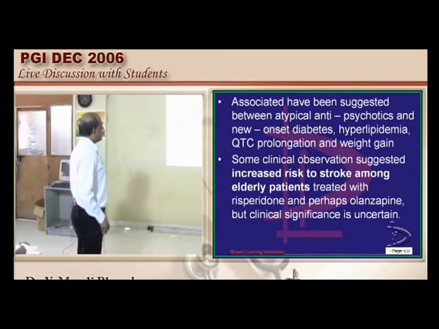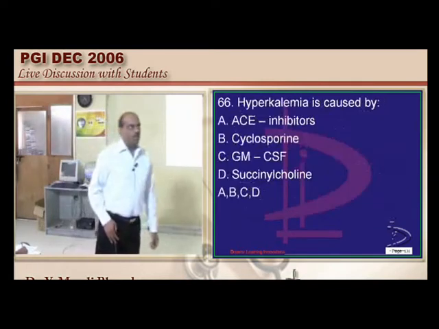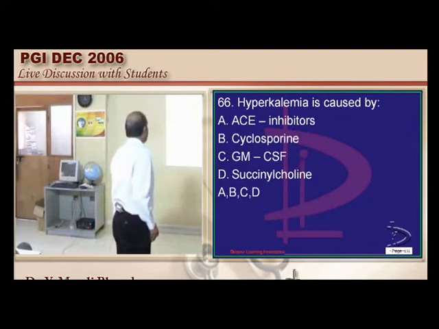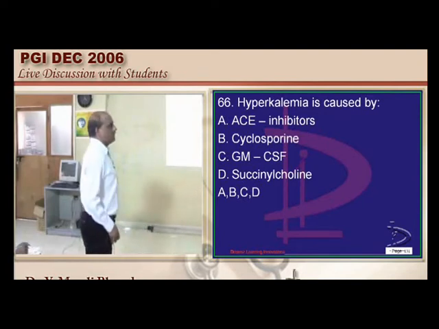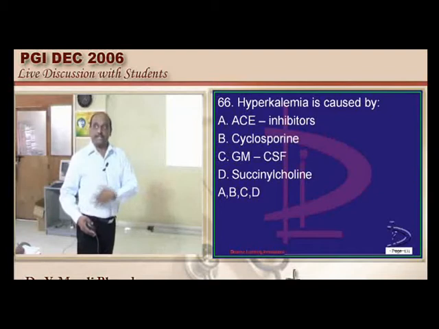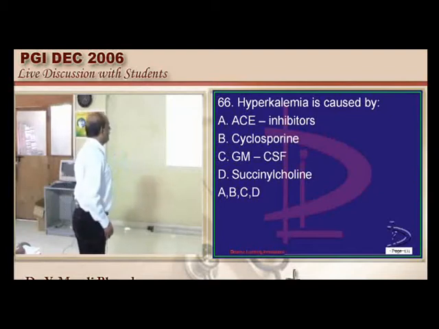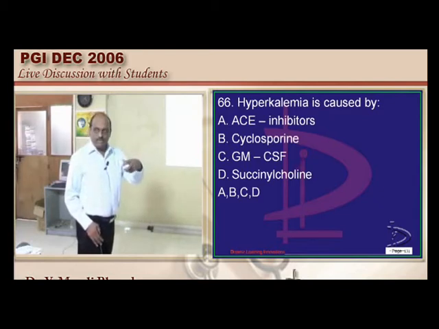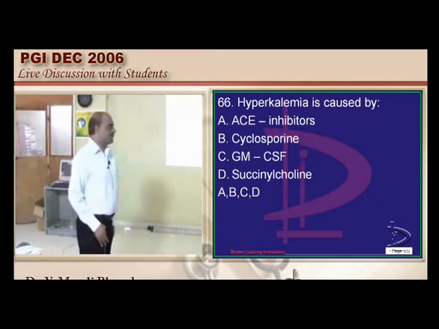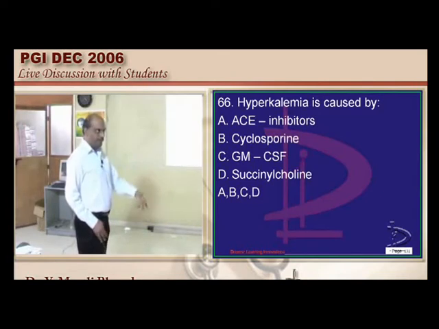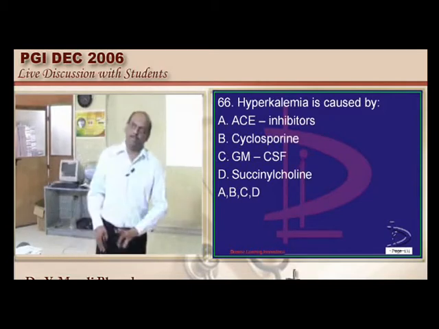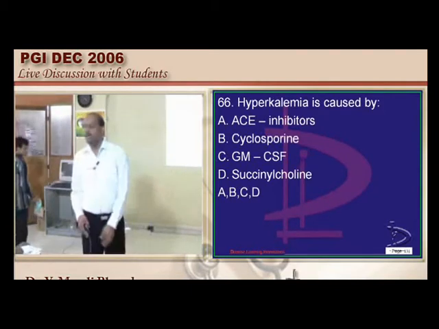And let's go to the next question. What situations can cause hyperkalemia? Typically, ACE inhibitors. Cyclosporine can cause renal toxicity, and it can also cause hyperkalemia. Similarly, GM-CSF, granulocyte macrophage colony stimulating factor, which we use in bone marrow suppressed individuals, can also cause it. Succinylcholine can cause it. Already we discussed the different hyperkalemia and hypokalemia producing drugs.